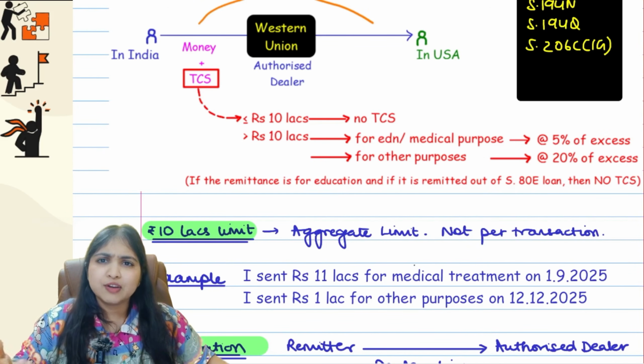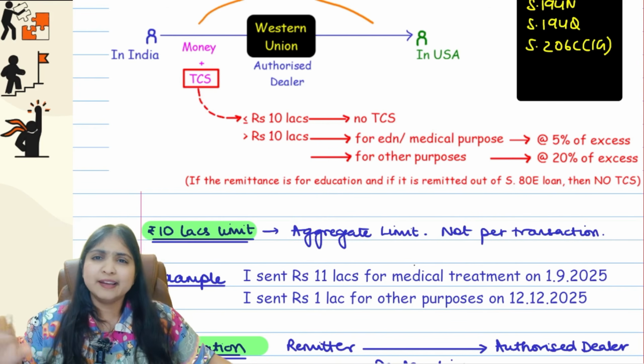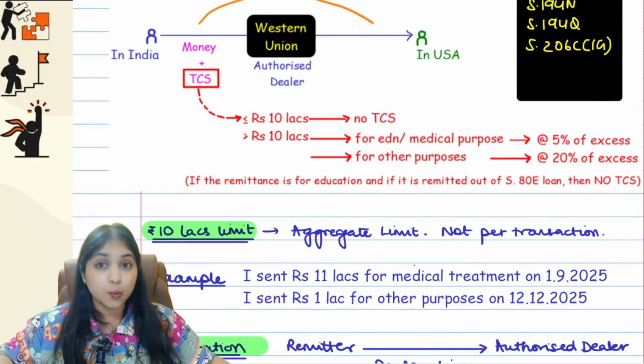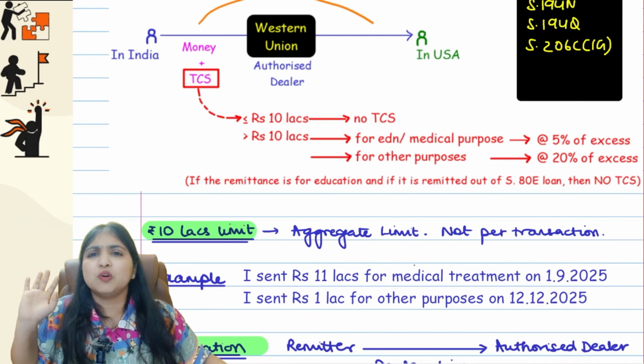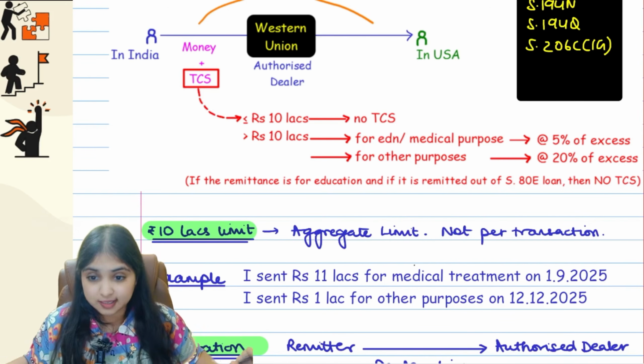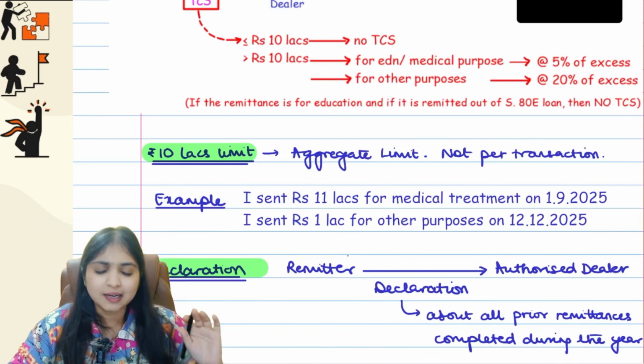At what rate? If you're remitting for the purpose of education or medical purpose, then 5% TCS they will collect from you. Any other purpose, 20% they will collect from you. However, if you're making remittance out of an education loan, then even if it is more than 10 lakh, still it's okay. No TCS at all. Okay guys, listen. This 10 lakh limit is aggregate, not separate. I'll tell you what this means.